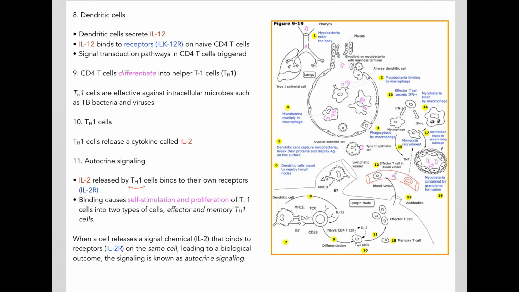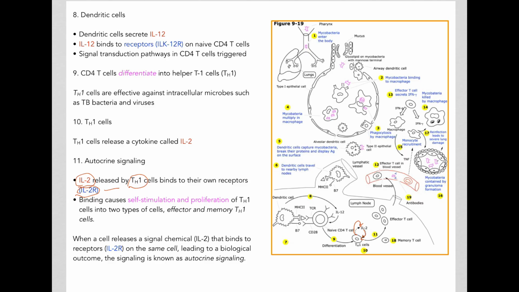The Th1 cell now releases or secretes a signal called interleukin-2 or IL-2. And this IL-2 that is released by the Th1 cell will now bind a receptor called IL-2R present on the same Th1 cell.